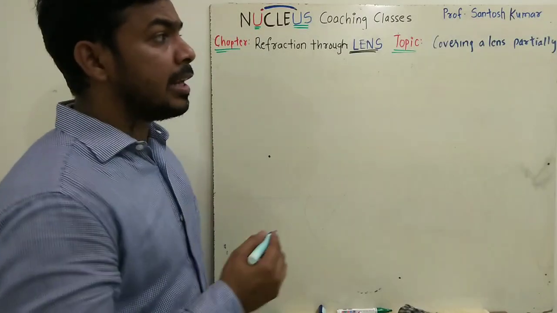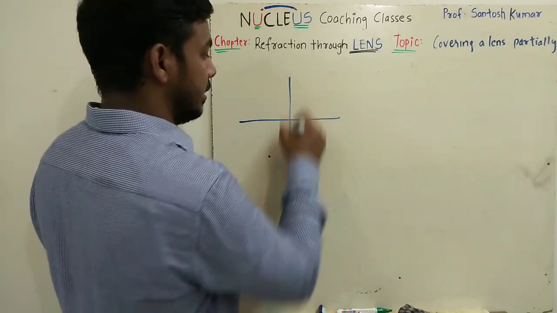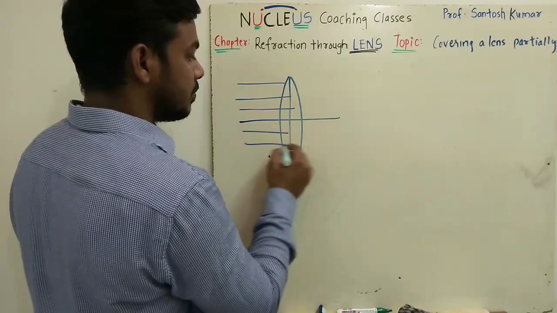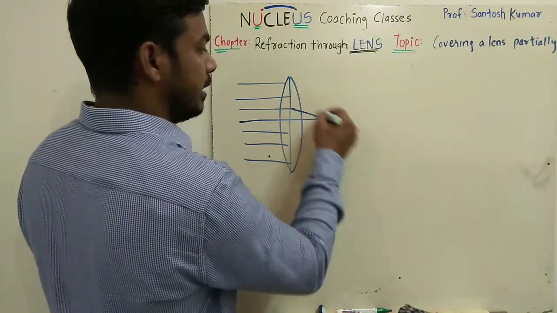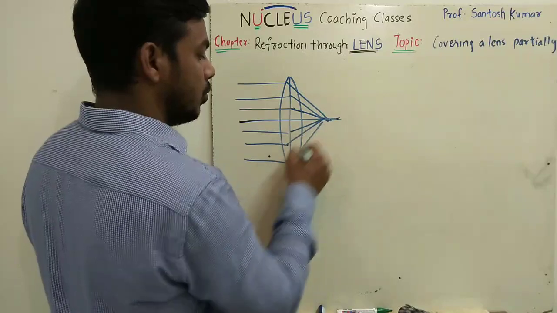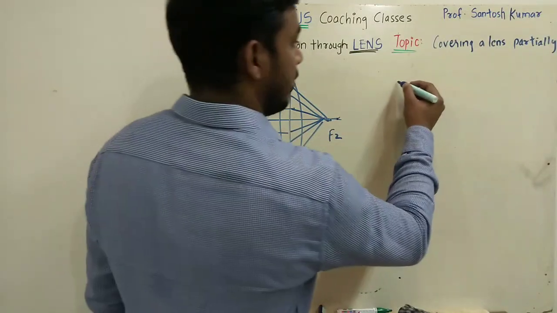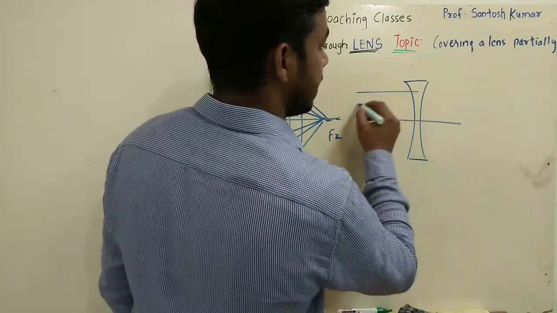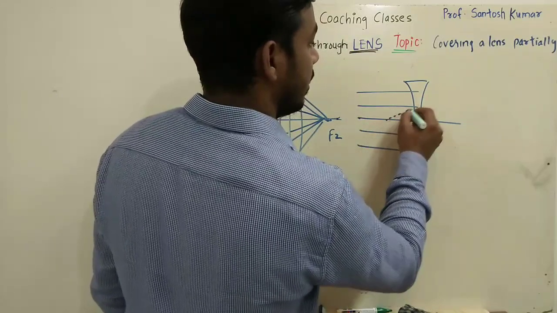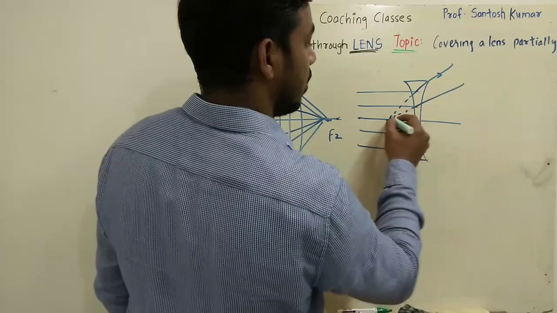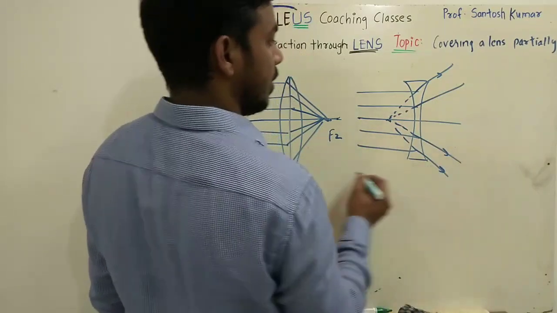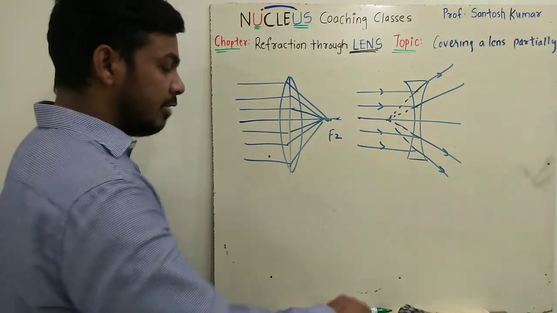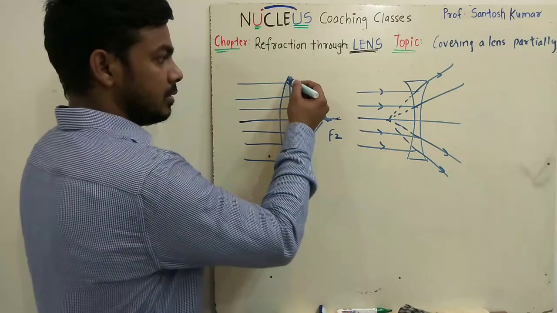Now we'll study a topic covering of a lens partially. Suppose I have a convex lens and these are the incident rays passing through it. Definitely, according to the definition, they will meet at a point f2, right? And if I have a convex lens and the rays are traveling parallel to it, they will appear to be diverging from a point f2, right?